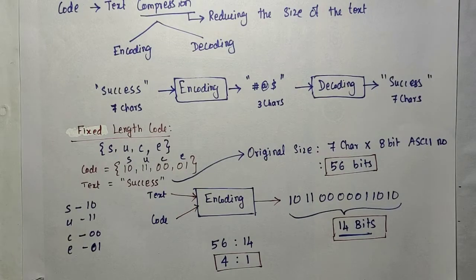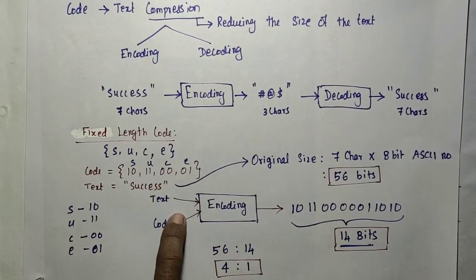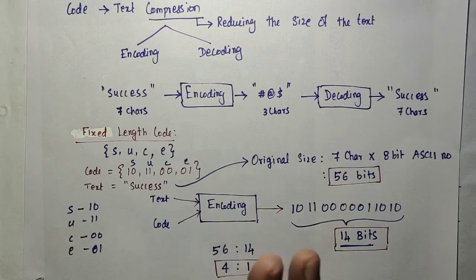Suppose you are using a variable length code for this. We need to check whether it is a proper prefix code or not. If it is a prefix code, then only we can use that code for encoding and decoding. Otherwise we cannot use it. A simple variable length code cannot be used. Only if it is a prefix code can we use it.